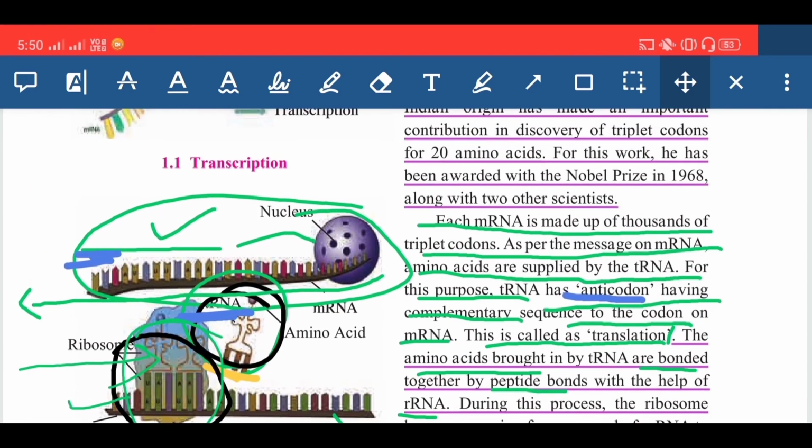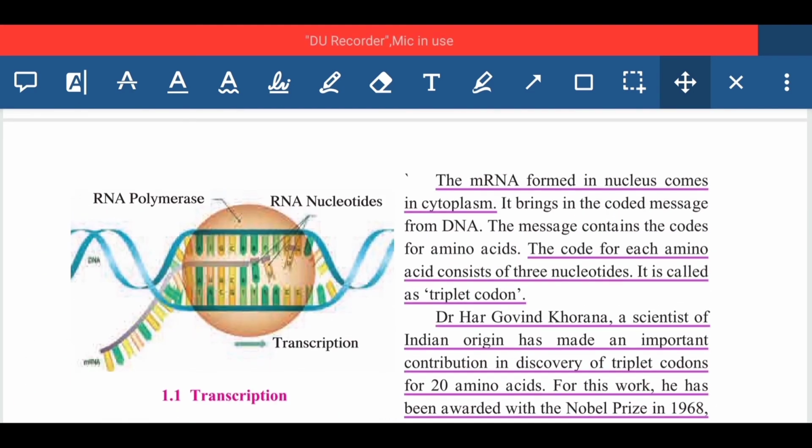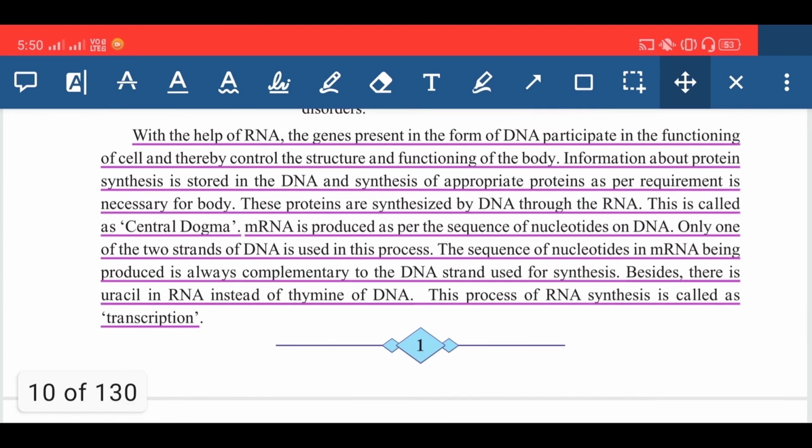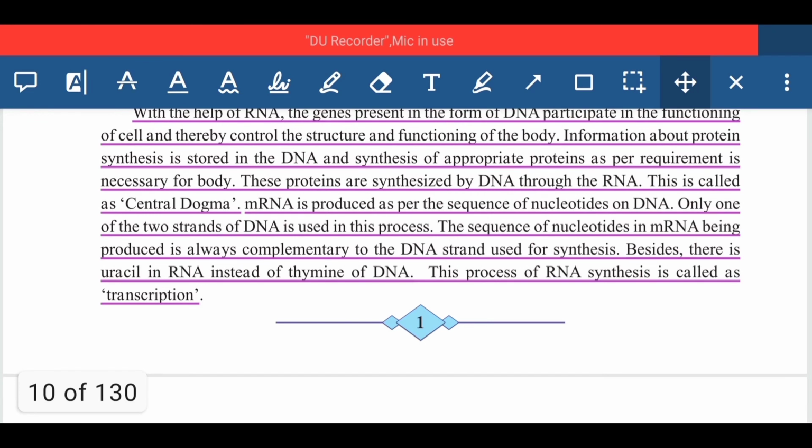In the process of transcription, we have seen what transcription is. The DNA is there inside the nucleus. From that DNA, mRNA, the messenger RNA, brings the message to the cytoplasm. For what purpose are they bringing that message?